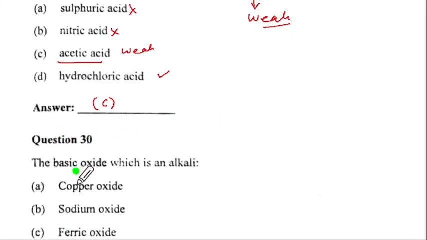Question 30. The basic oxide which is an alkali. Alkali means it is water soluble, so it will be either K2O or Na2O. So let us see, copper oxide is not going to dissolve. Sodium oxide will dissolve in water. Ferric oxide will not dissolve. Let us see the fourth option. So as of now it is option B.